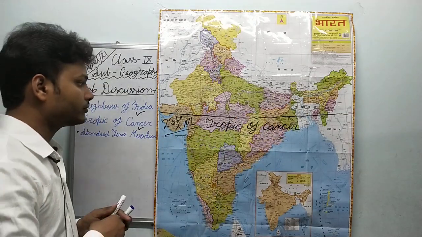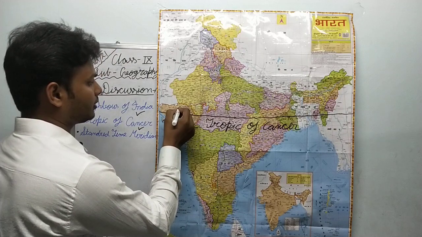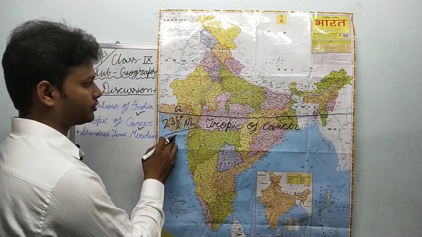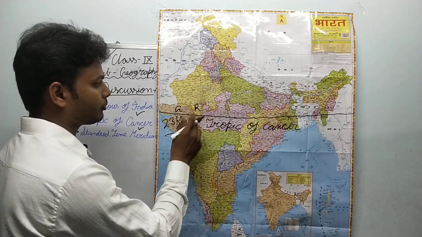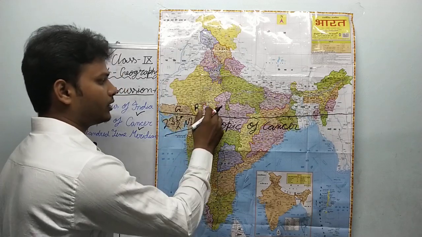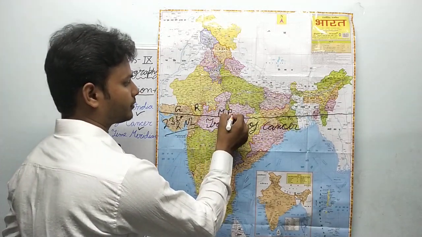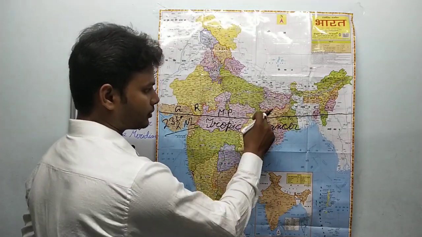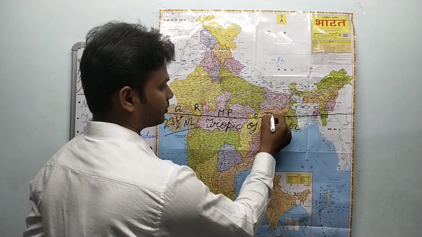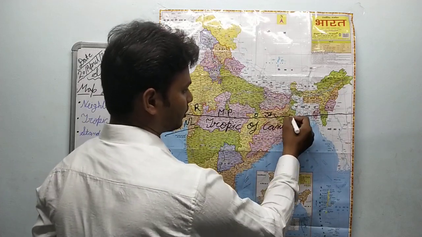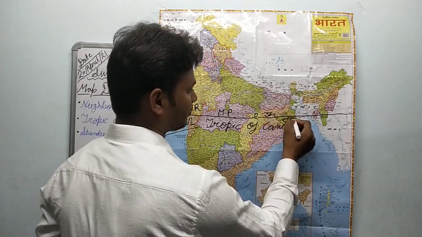Look, let's find out. This is Gujarat. I am writing here only G. This is Gujarat, and a small part of Rajasthan is also here. So we can say that the Tropic of Cancer passes through Rajasthan also. This is MP, Madhya Pradesh. After that, this is Odisha. So let me write here O, Odisha. This is Jharkhand, JH. This is Paschim Bengal, so WB, West Bengal.